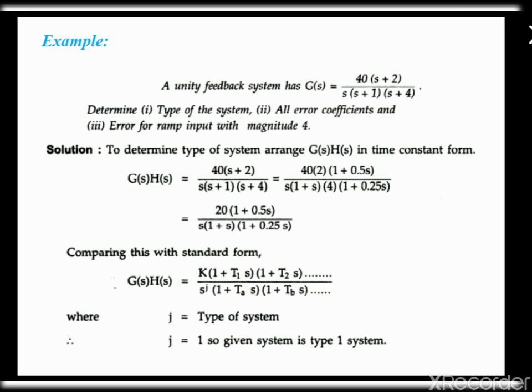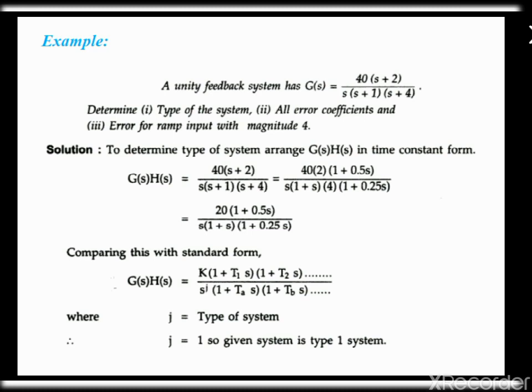So for finding the type of the system, we have to find out the closed loop transfer function for this. So G(s)H(s) we are going to find out here. G(s) into H(s) value will be like this. Now we want the value in the form 1 plus of s terms.